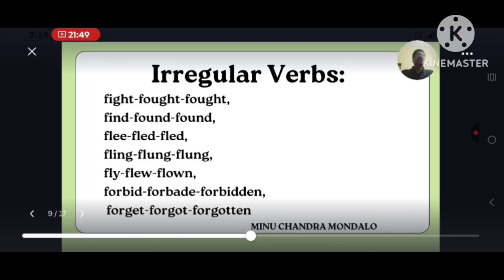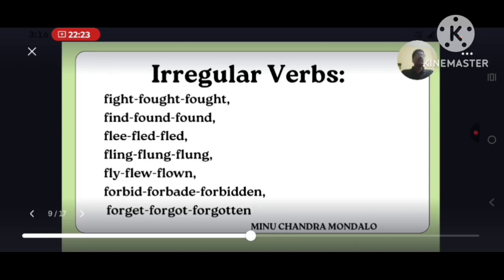See, the similar rule is applied here. Flee, fled, fled. Fling, flung, flung. Fly, flew, flown.